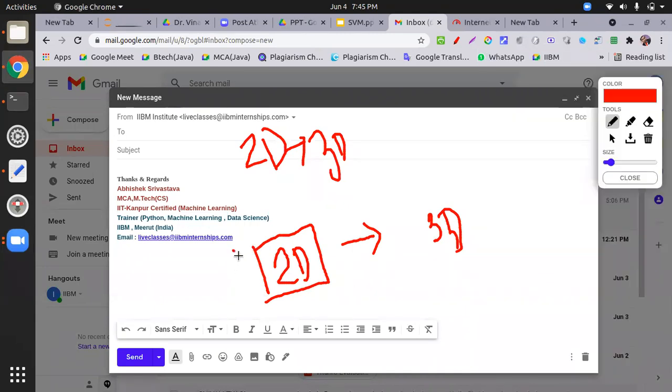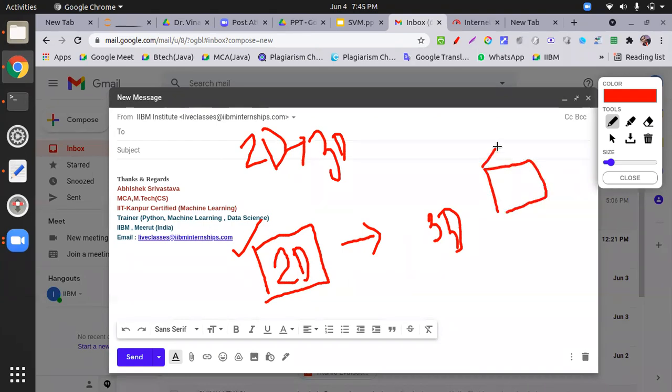This is my rectangle. It's a 2D object. If I want to convert this 2D object to a 3D object, I mean I want to convert a square into 3D, what is the equivalent image? It will become a cube. Very good. It will become a cube.